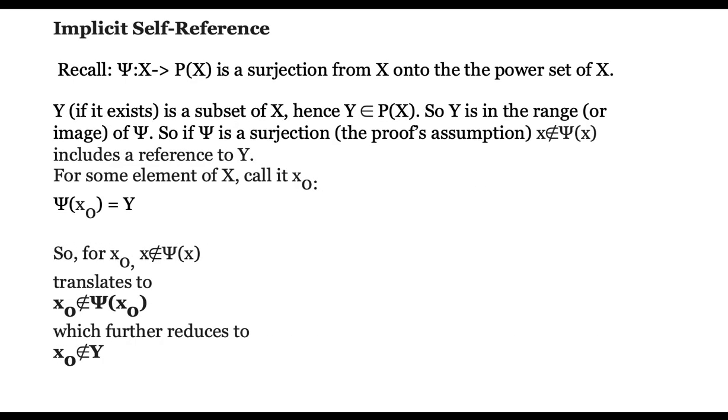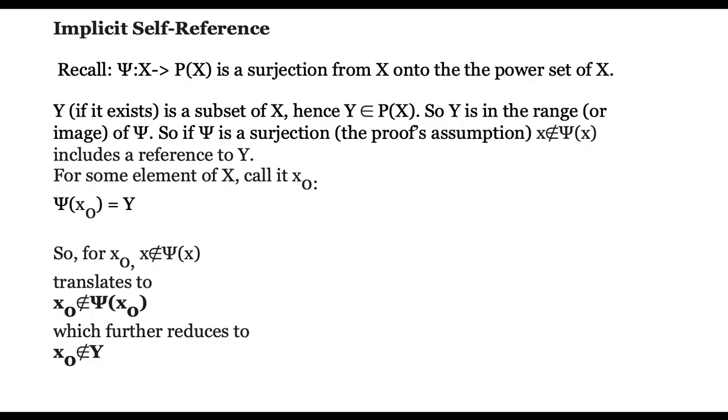Recall psi is a mapping from x onto the power set of x. If y exists, then it's a subset of x, and hence y would be an element of the power set of x. So y is in the range, or the image, of psi. If psi is a surjection, which is the assumption of the proof, x is not an element of psi of x includes a reference to y.